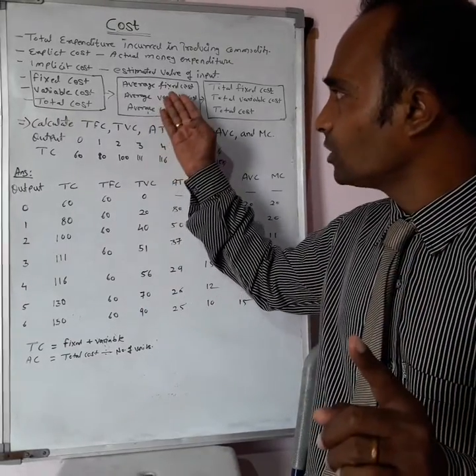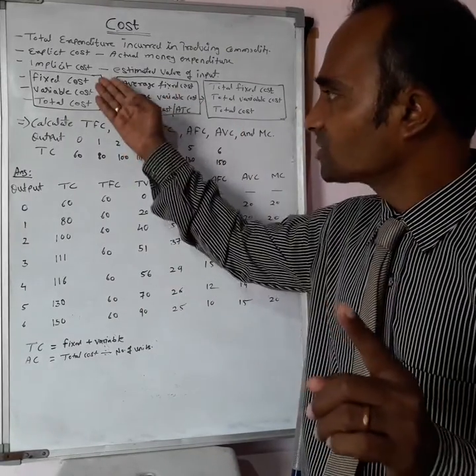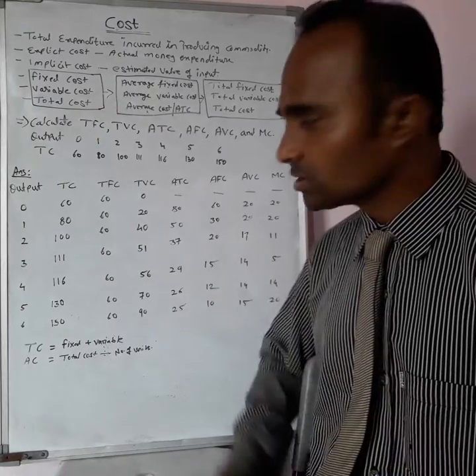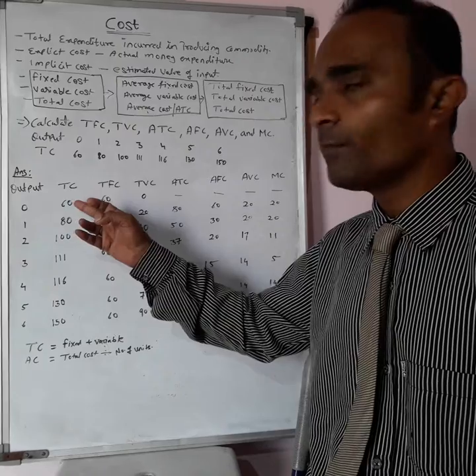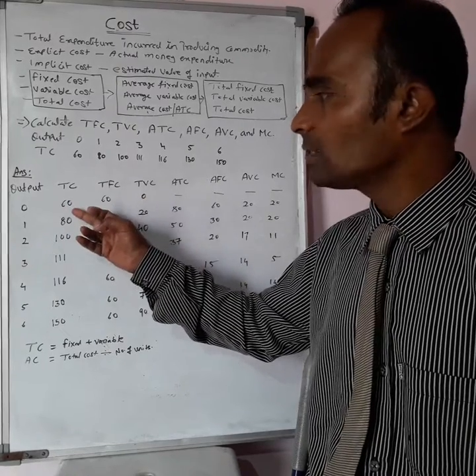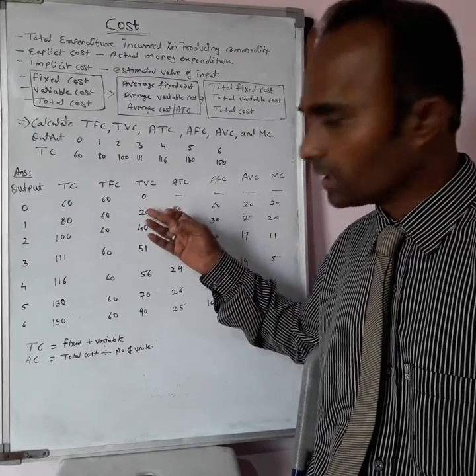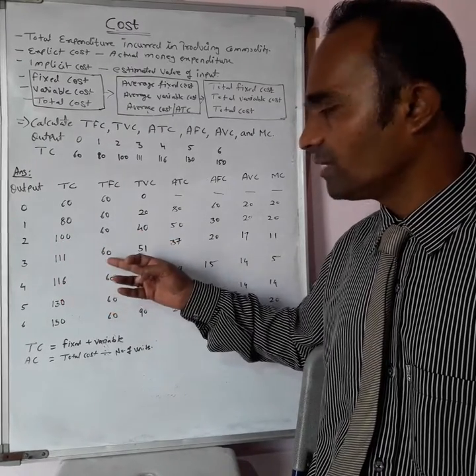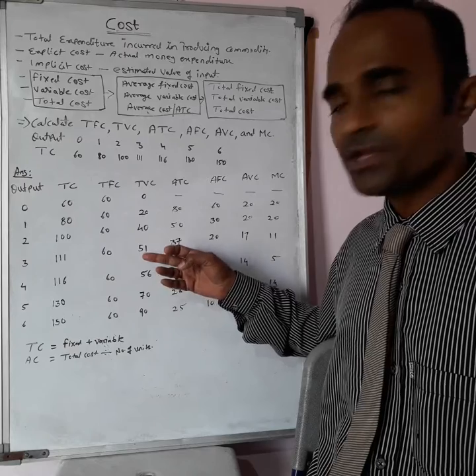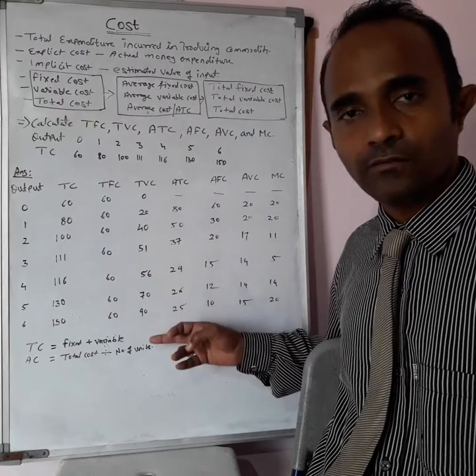Because I already told you that fixed cost plus variable cost is the total cost. So total cost is there, fixed cost is there; what will be the variable cost? If you subtract fixed cost from the total cost, you will get the variable cost everywhere. You can see 100 minus 60, 111 minus 60, you will get 51. So this is what the total variable cost will be here.